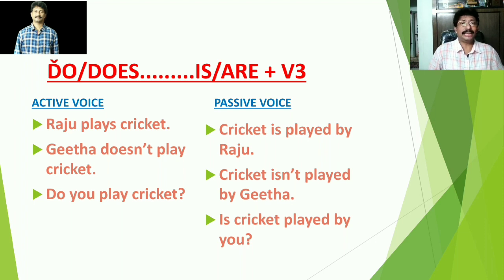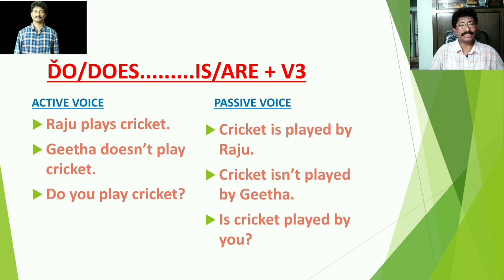Now let us see how this sentence will get changed. Geeta becomes an object as usual while cricket becomes the subject. So, cricket by Geeta. What is there in between? Is not played. As I have already told you, is is used with cricket because cricket is a singular subject there. Not remains not. It will remain unchanged. Then play becomes the V3 form. Play, played, played. We have preferred the V3 form because of the above structure.